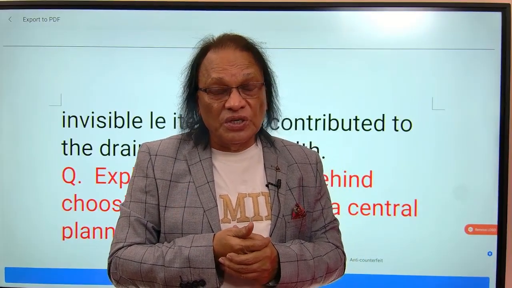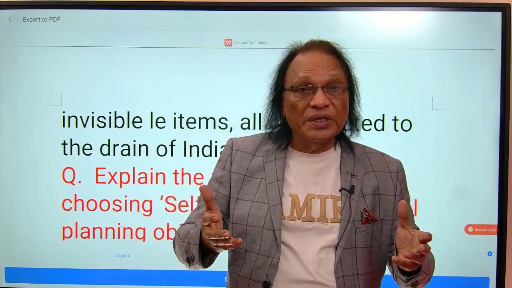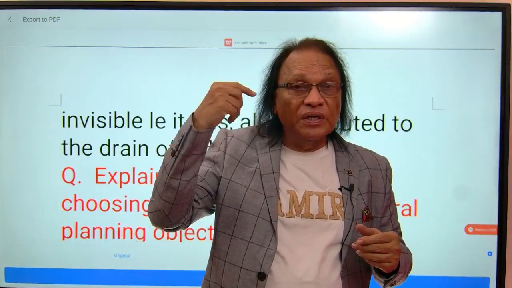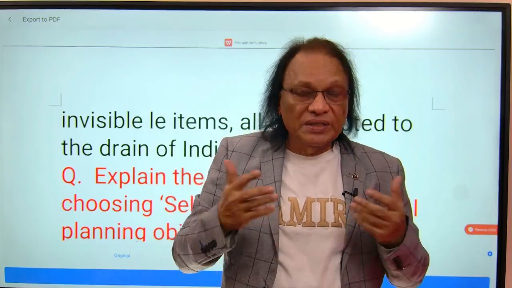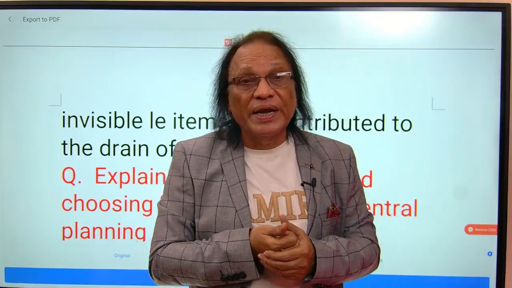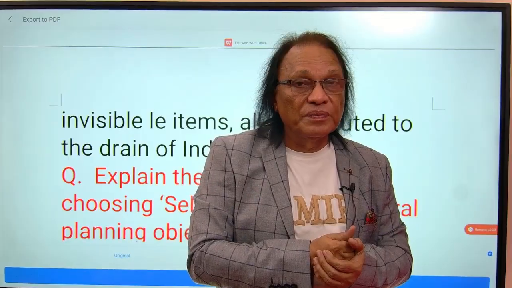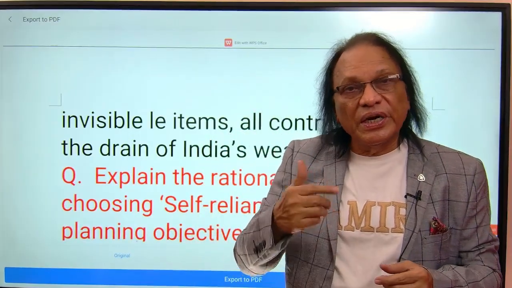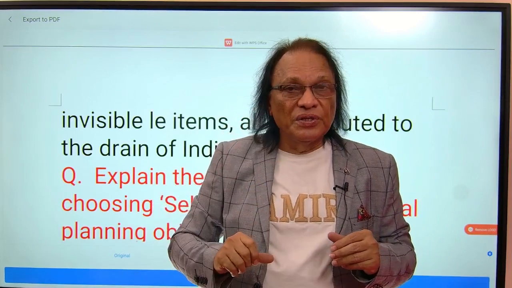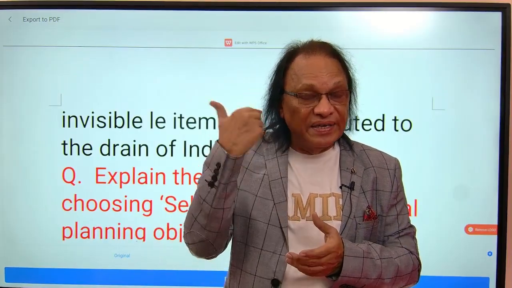The question is so big, but the answer is so small. There are two reasons. Number one, this export surplus was used for war expenses. Number two, for their offices in England or Britain or somewhere else, including in India. So that export surplus was used, not properly utilized for the economic development of India. That is the answer. So read the questions carefully and write brief answers. This year the questions are lengthy but the answers are short, unlike previous years.